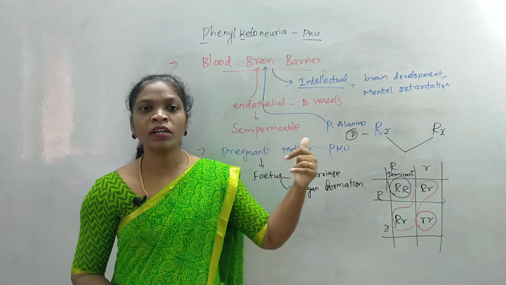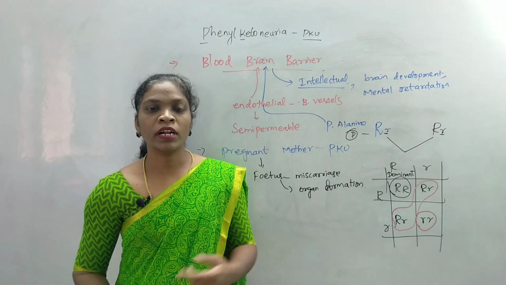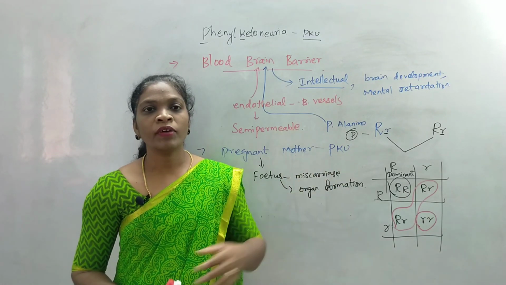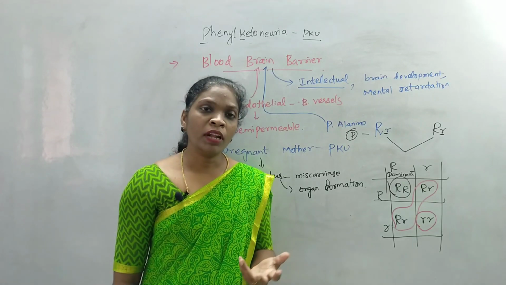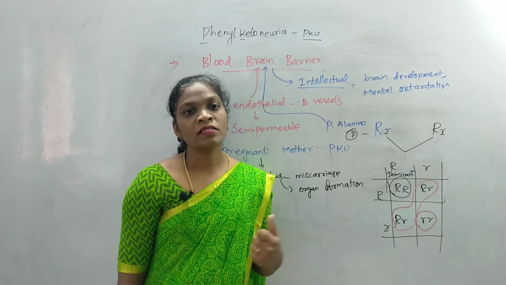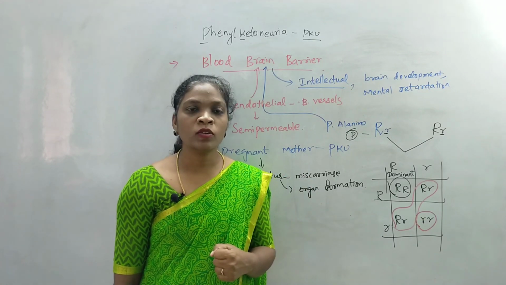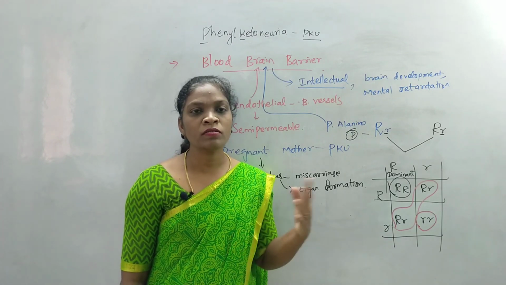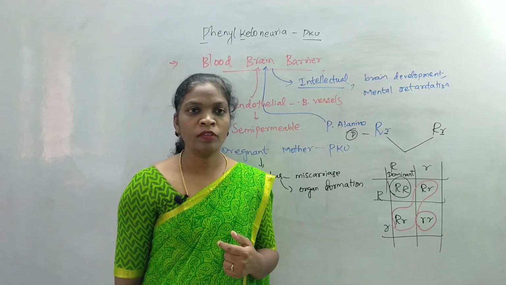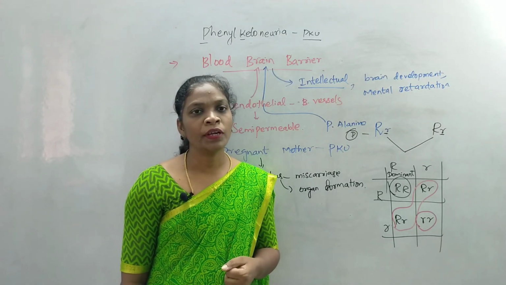Phenylalanine is not going to be converted into tyrosine. If tyrosine is not going to take part in converting into these neurotransmitters, eventually it will affect the brain development. If the level of phenylalanine is increased inside the brain, it will damage the myelin sheath of the nerve cells, and eventually it causes problems in intellectual development or mental retardation, and also brain developmental problems in the individual who has PKU.